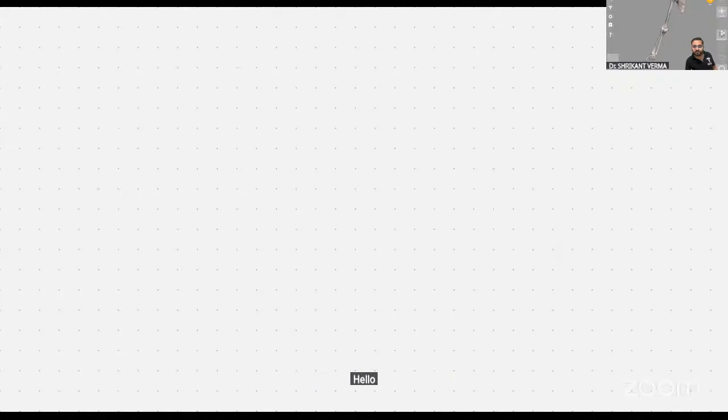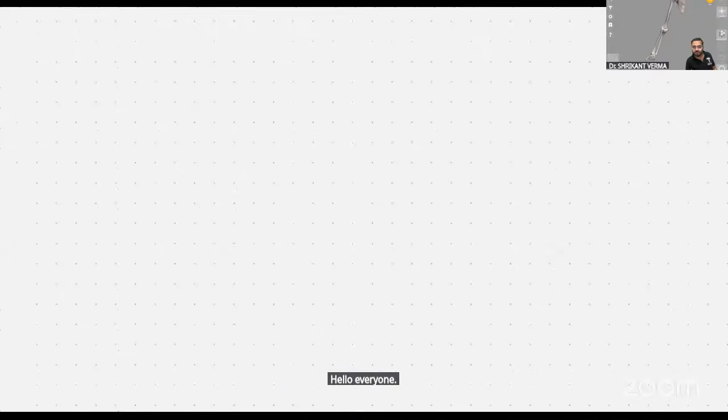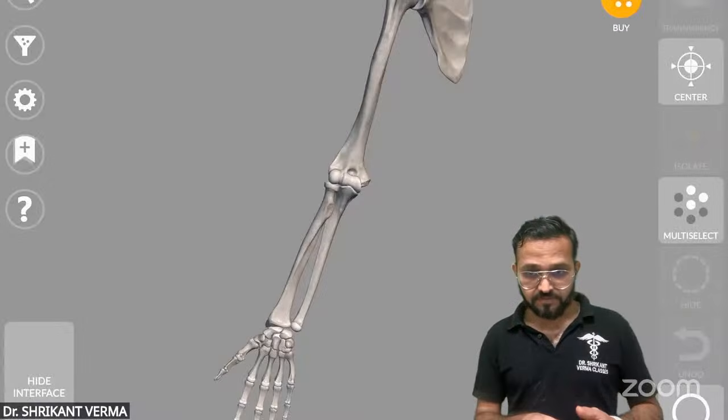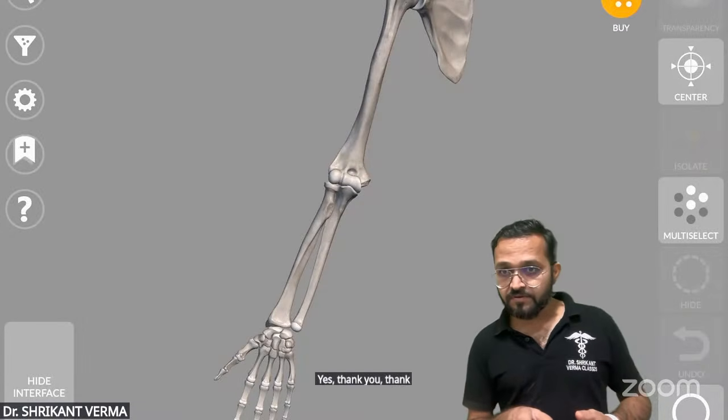Hello everyone. Yes. Yes, Ragini, please remove this annotated file part. Yes, thank you, thank you.